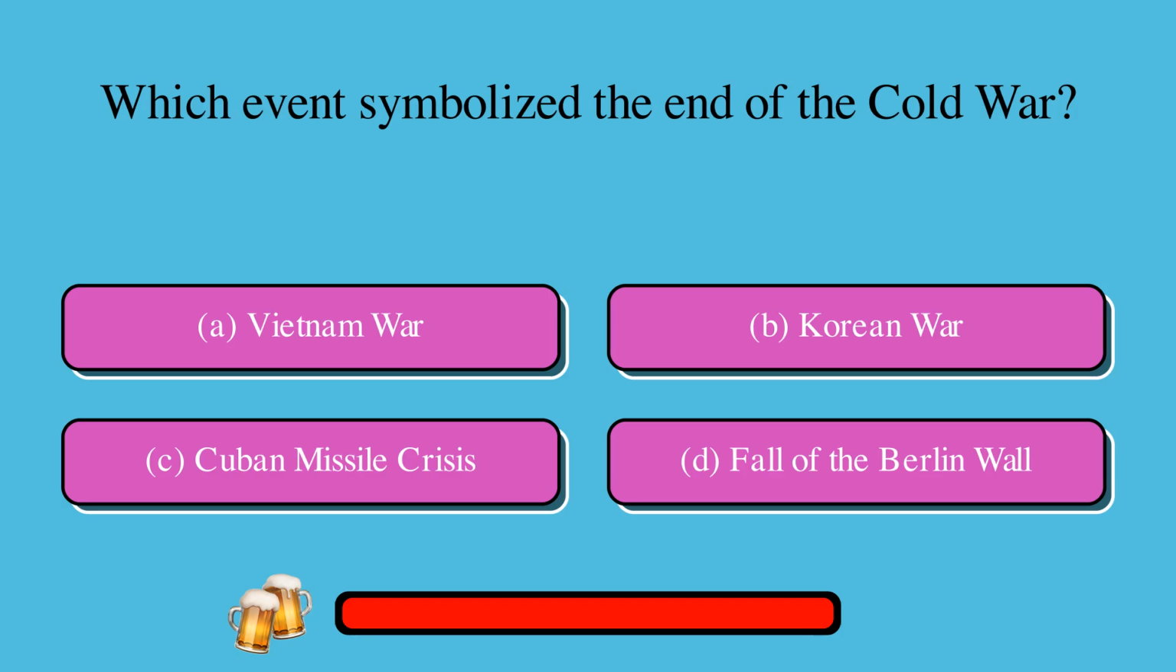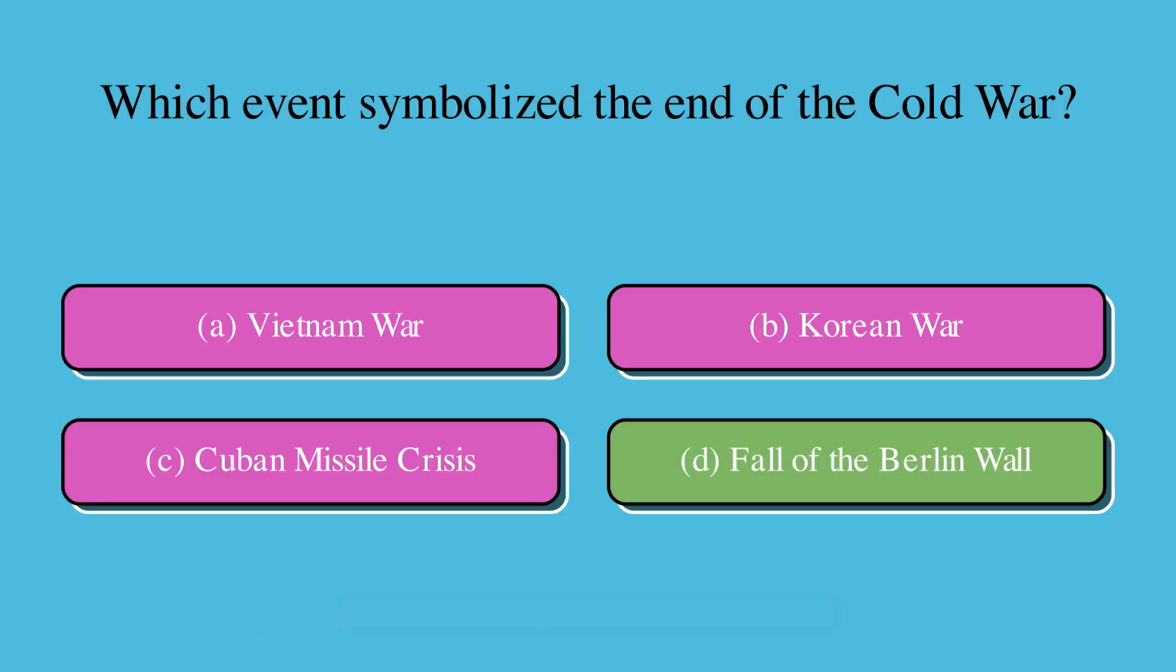Here's some Cold War events trivia. Which event symbolized the end of the Cold War? A. Vietnam War, or B. Korean War, or C. Cuban Missile Crisis, or D. Fall of the Berlin Wall? The correct answer is D. Fall of the Berlin Wall.